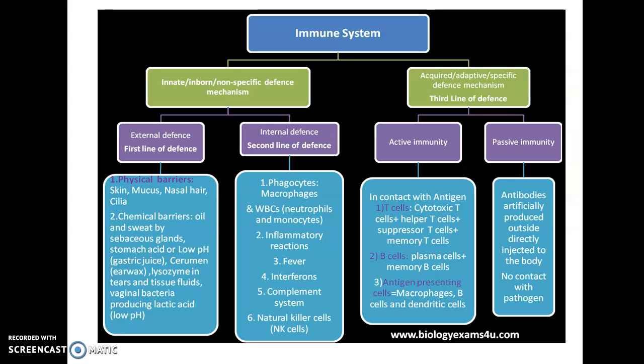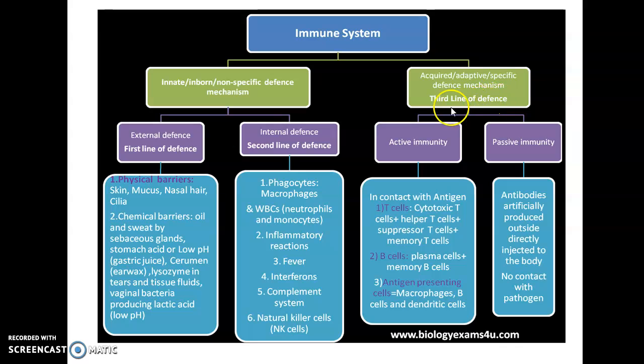So the important cells coming under the innate defense mechanism are the natural killer cells, the phagocytes or macrophages, the dendritic cells, and the neutrophils.